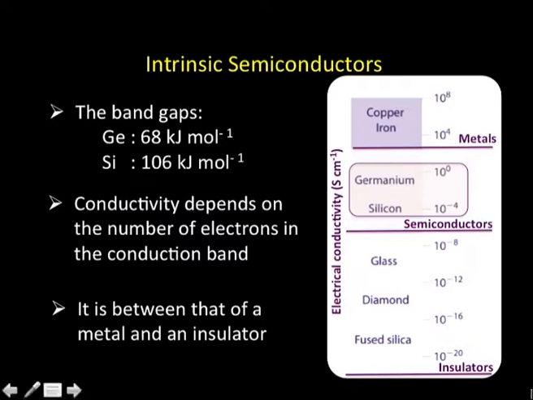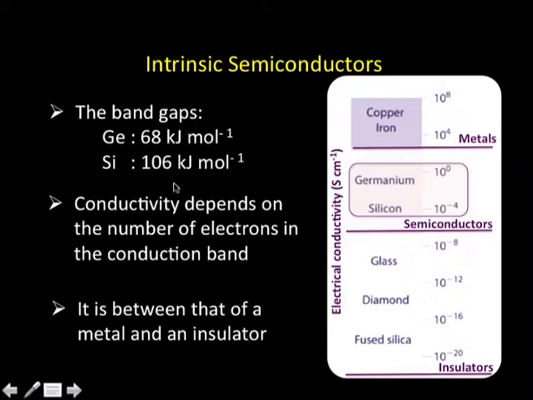Now, if you look at it in terms of the conductivity, which I have been mentioning a number of times, typically in the case of germanium and silicon, we find band gaps of the order of 68 to 106 kilojoules, and the conductivity essentially depends on the number of electrons in the conduction band. That actually will depend on two things. One, what is the band gap? At a given temperature, say room temperature, germanium will have more conduction as compared to silicon because the band gap is lesser.